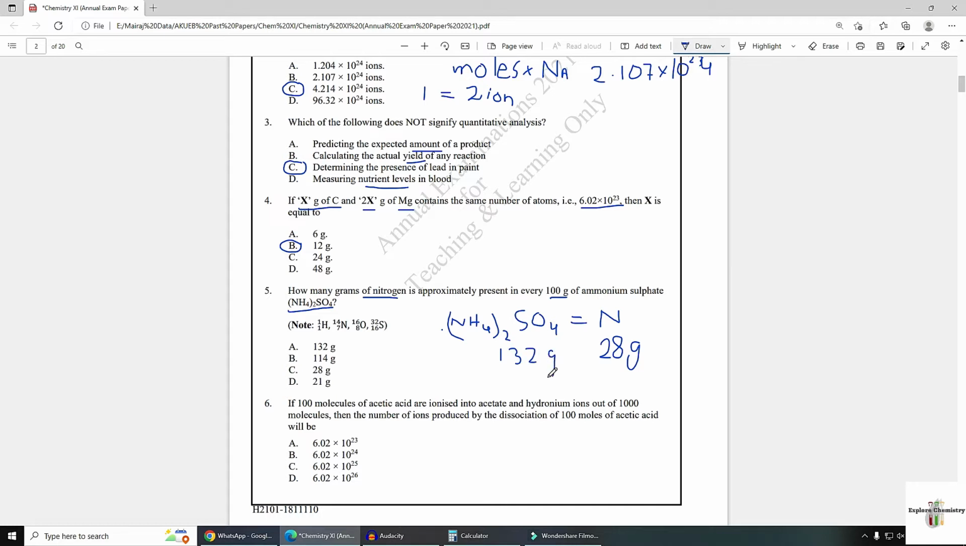132 gram ammonium sulfate contains 28 grams of nitrogen. So according to the question, if we are having 100 grams of ammonium sulfate, how many grams of nitrogen will we obtain? Here you will use the unitary method or cross multiplication for calculation. 28 divided by 132 multiplied by 100, so you will get the answer.